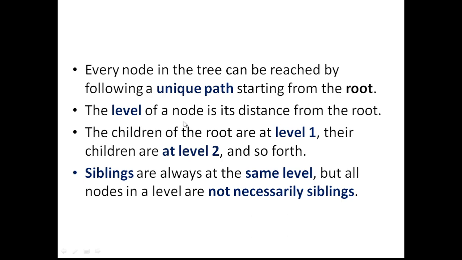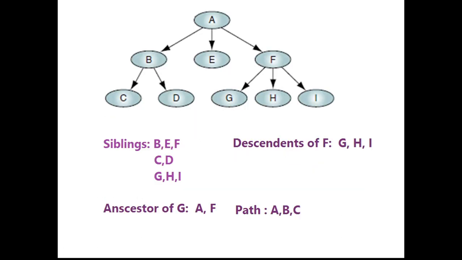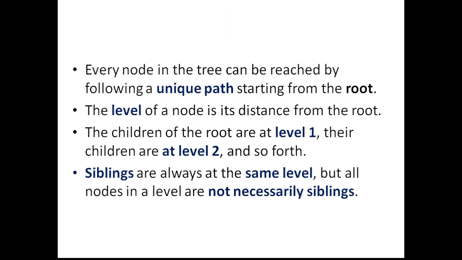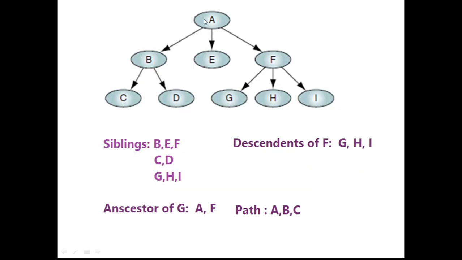And there is also another term called level. Level is nothing but the distance from the root. So obviously the root node has got the level 0 because its distance to itself is 0. So the root node's level is 0, and the next nodes are said to be in level 1, and all these nodes are said to be in level 2. So in this way it goes on.